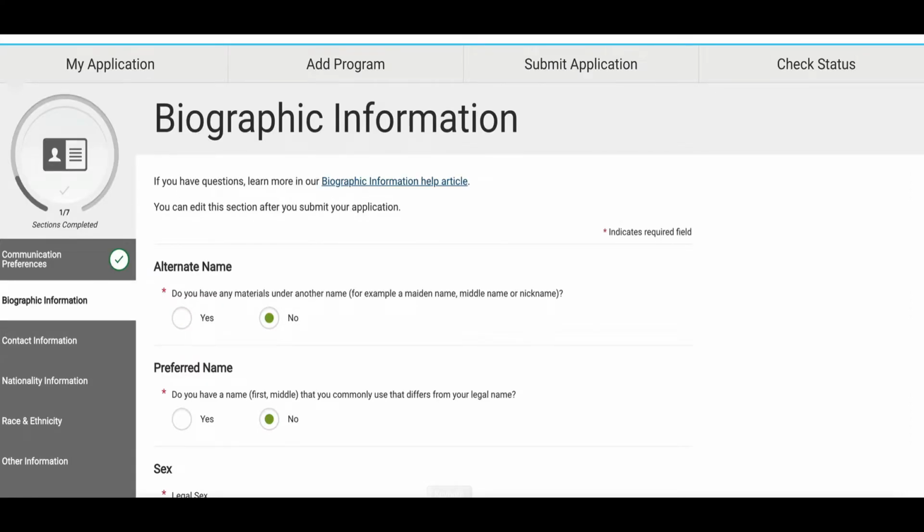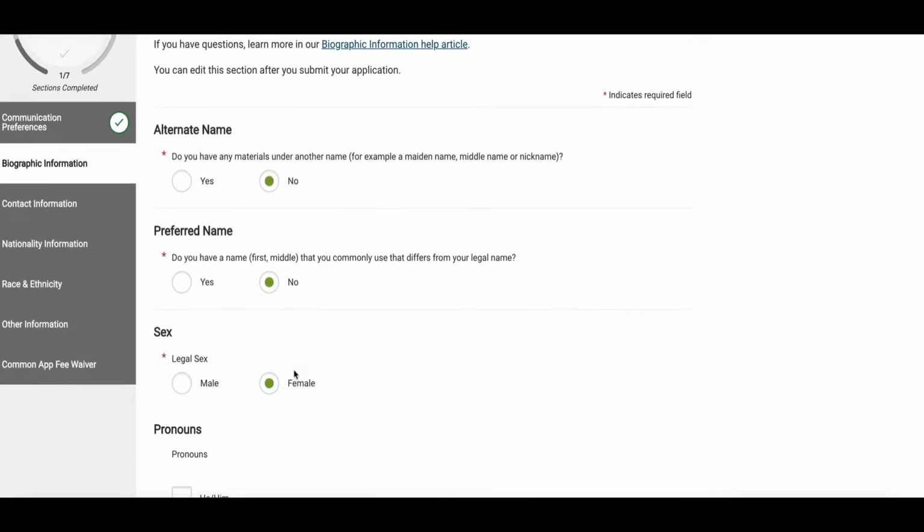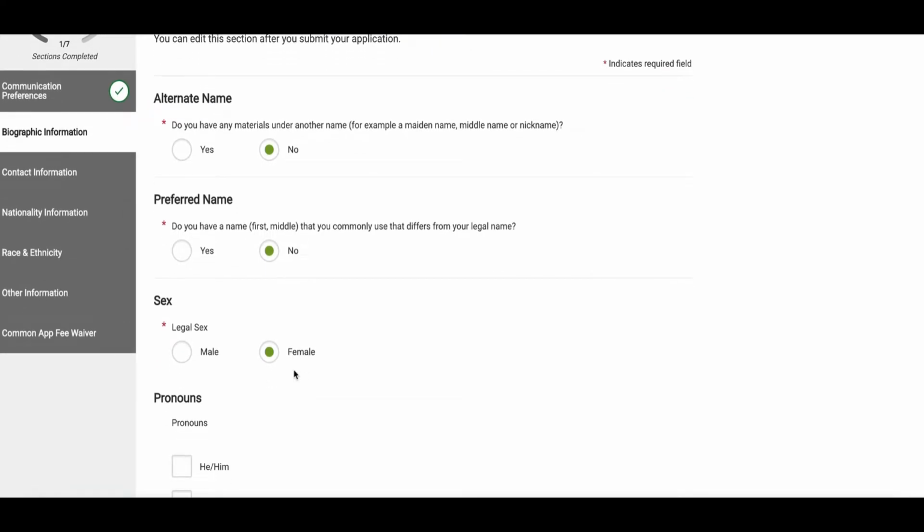Information. As a reminder, if you see a red asterisk, that means you have to answer the question. No red asterisk means it's optional. The first question is alternate name. Do you have any material under another name? For example, maiden name, middle name, or nickname. Answer yes or no. The next question is, what is your preferred name? Do you have a name, first, middle, that you commonly use that differs from your legal name? Yes or no. The next required question is legal sex. Make your selection as male or female.